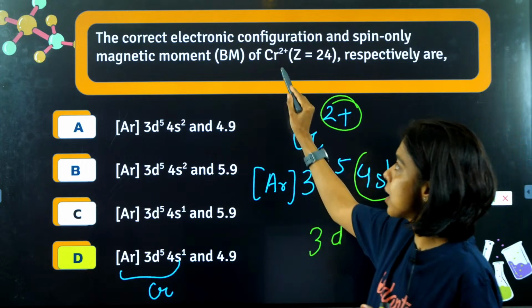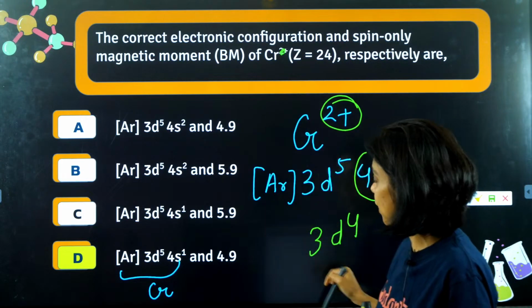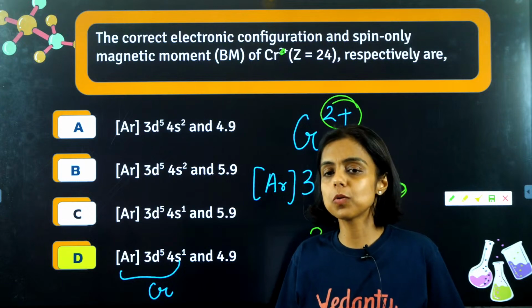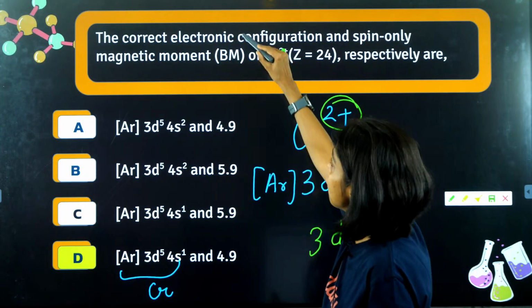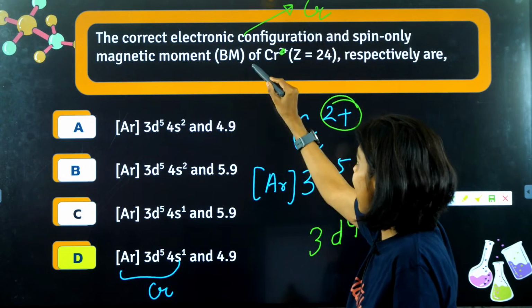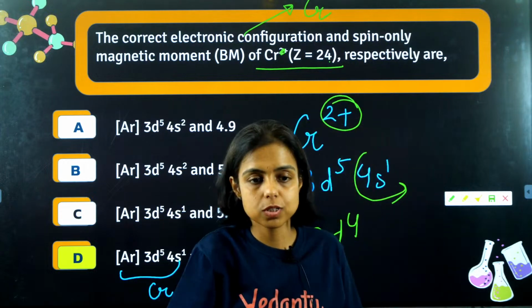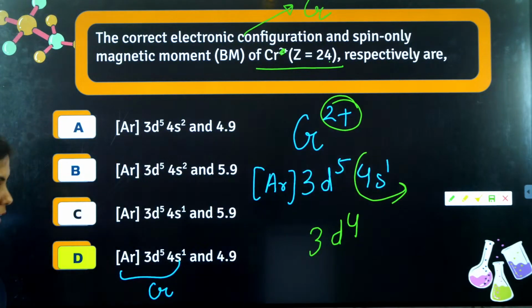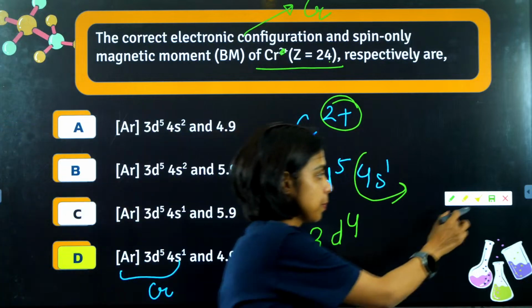So this question is about chromium, not chromium 2 positive, but the configuration is about chromium, while the magnetic moment is for chromium 2 positive, right? So the configuration you are supposed to tell for chromium and the magnetic moment you are supposed to tell for chromium 2 positive. Got it, guys? It's not the same for both.